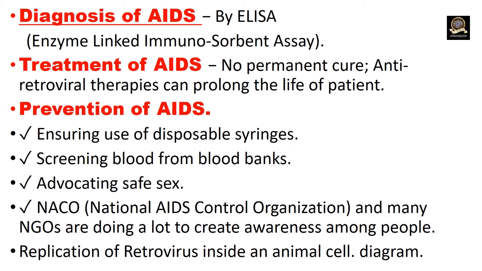Use of disposable syringes, screening blood and blood products from blood banks, advocating safer sex, and many organizations are giving awareness to the public. One is NACO, National AIDS Control Organization, and many NGOs are doing a lot to create awareness among people.